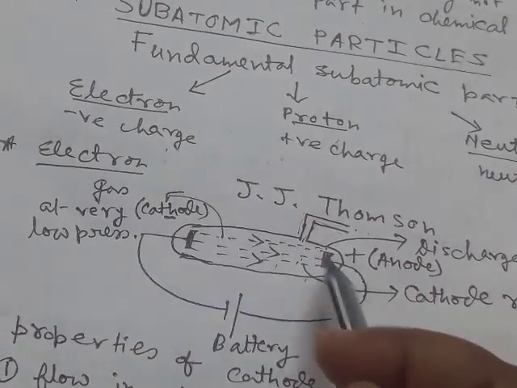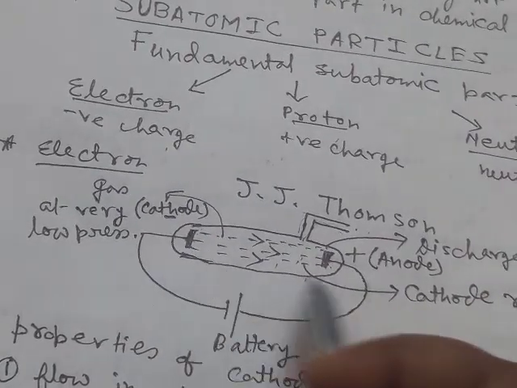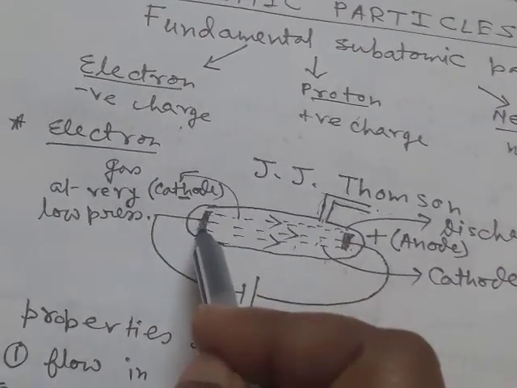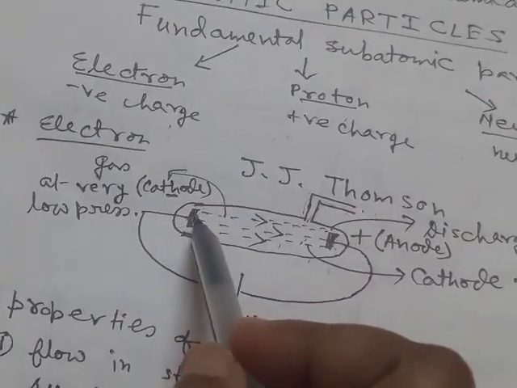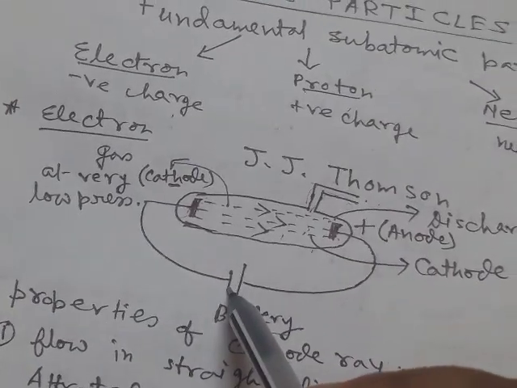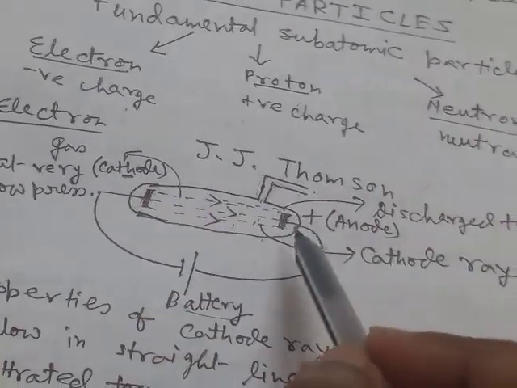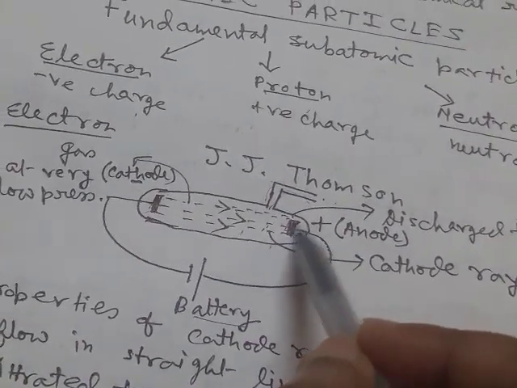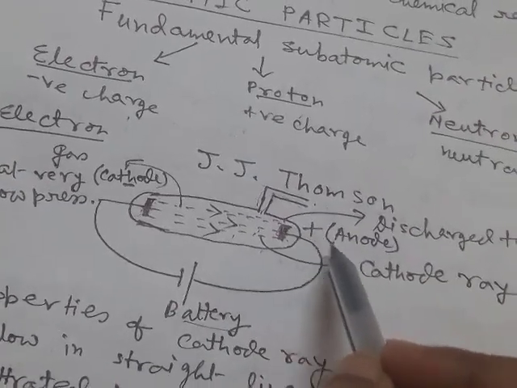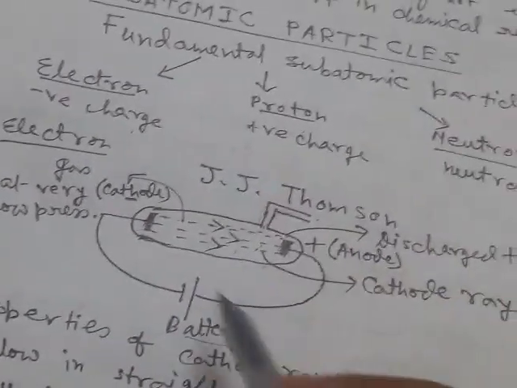And there are two metallic plates at the two ends of this discharge tube, and these two metallic plates are connected with a battery. So this plate is connected with the negative end of battery, so this plate gets negative charged, and this end is connected with the positive end, so this plate gets positive charge. So this is called anode, and this becomes the cathode.